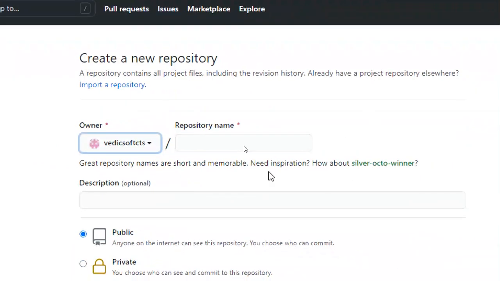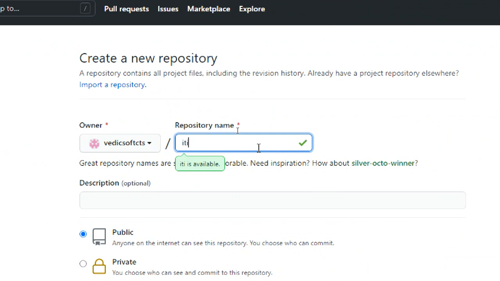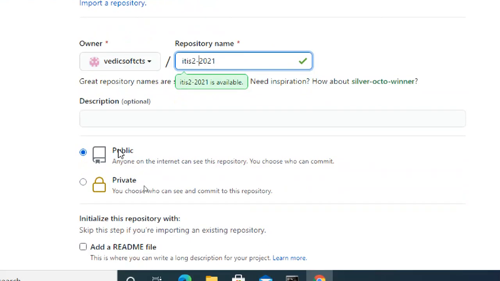Okay, this is the repository name I'm giving here: ITIS 2 2021. I give a hyphen. Don't give spaces. Give a hyphen or something different. ITS2 is okay like this. And I put it in a public repository. Public means you can access, I can access, or anybody can access. Private means I have to choose the people who can access. Okay.